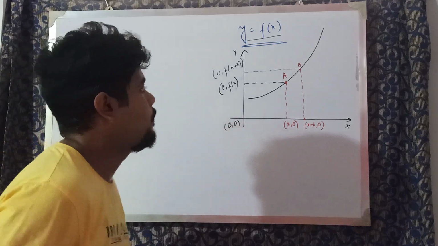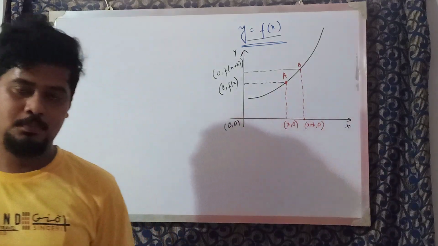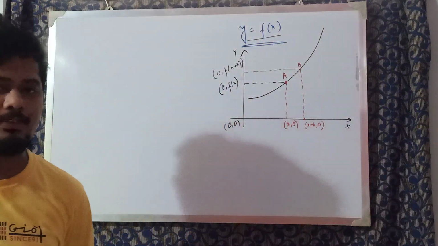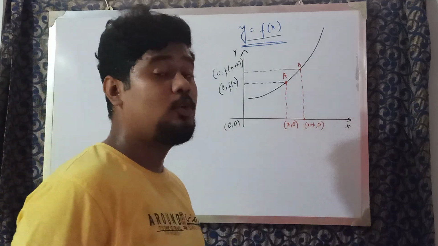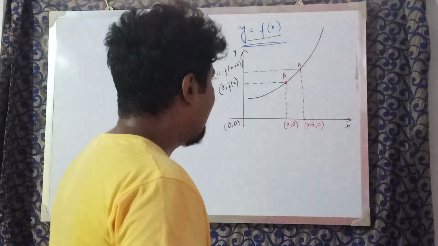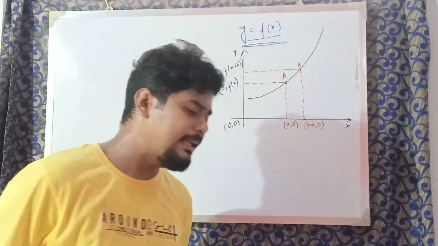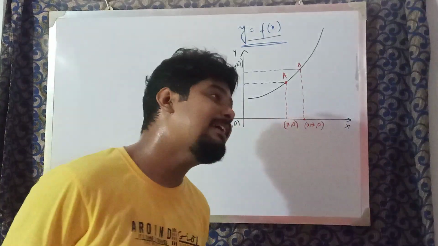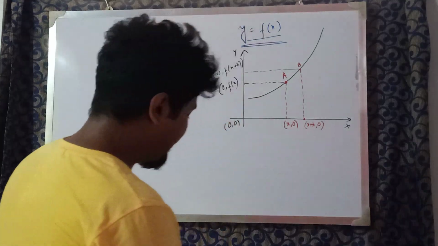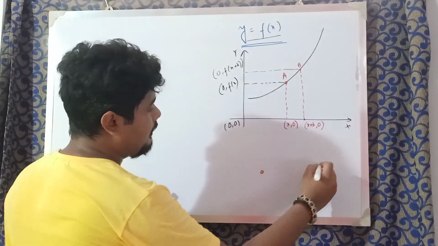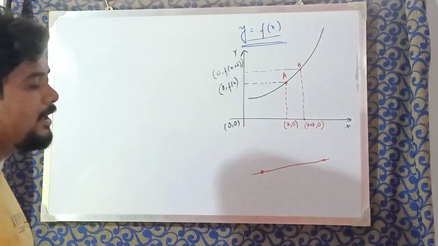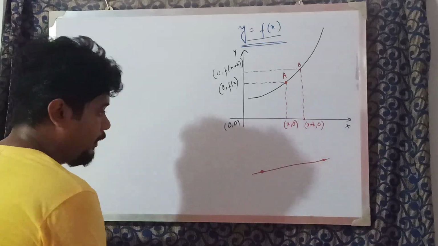Now there is a very good concept. I will teach you this in two different ways. First, just listen to me. We know that there is a single line that can pass through two different points. If there are two different points, there will be one particular line that passes through these two. There cannot be any other line that passes through these two points.